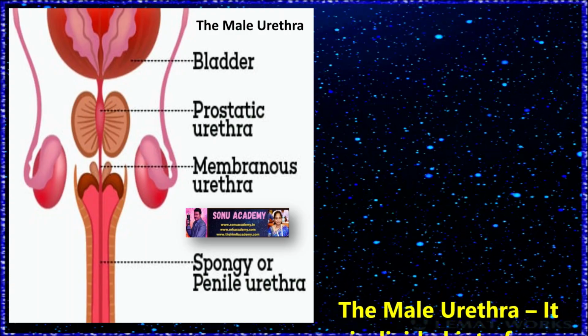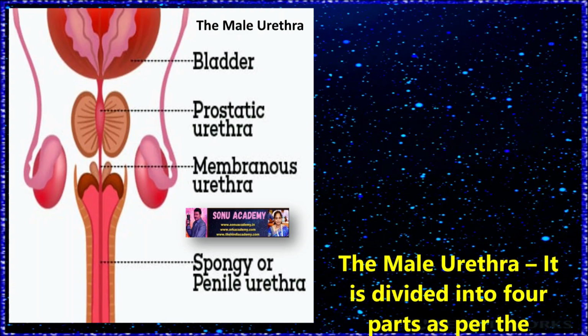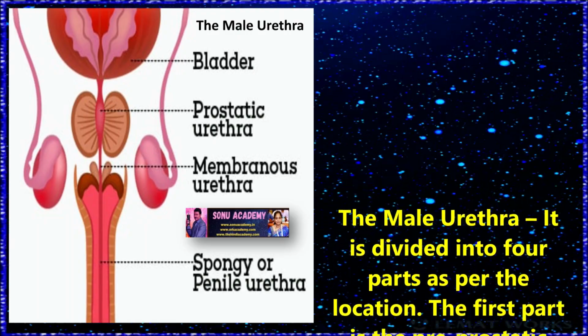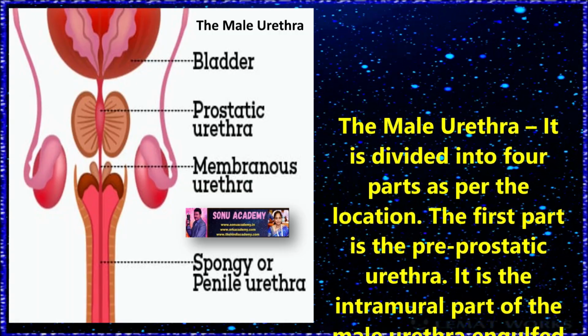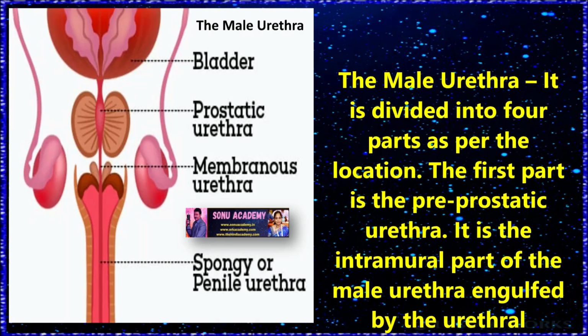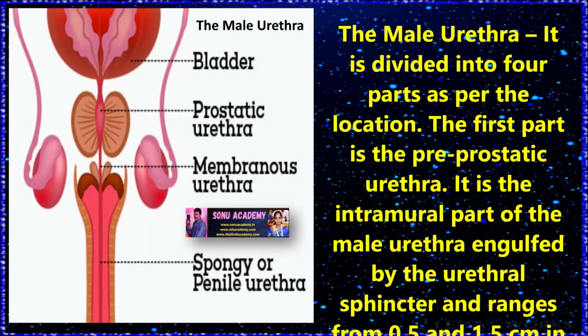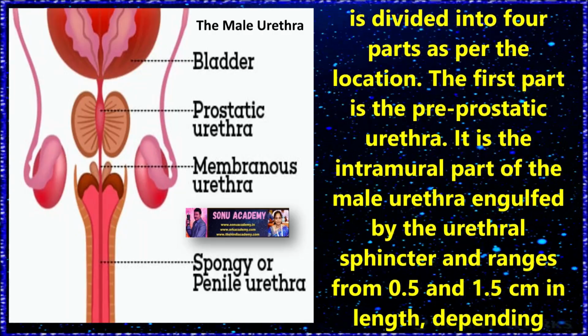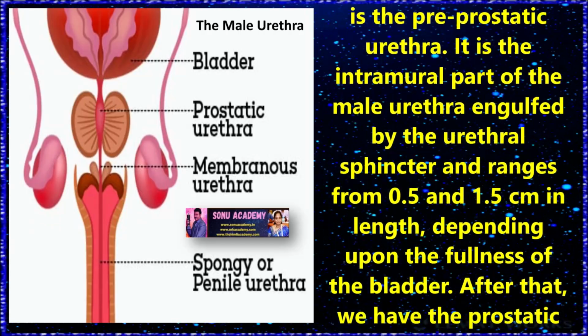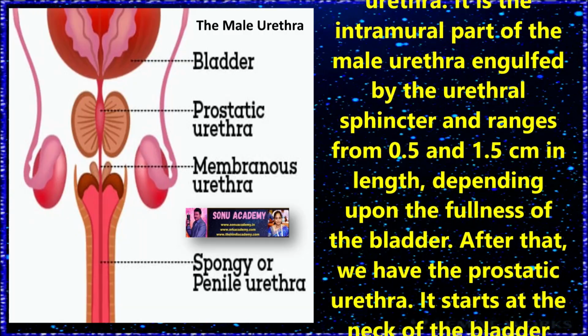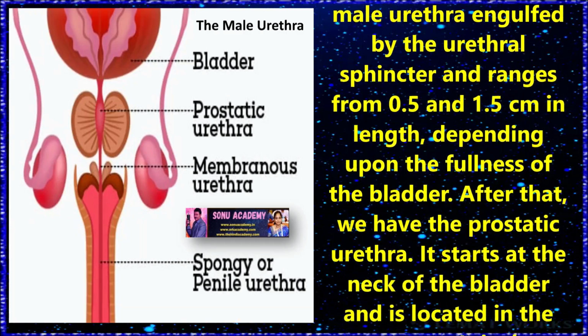Urethra anatomy. Let us discuss the male urethra. It is divided into four parts as per the location. The first part is the pre-prostatic urethra. It is the main intramural part of the male urethra, engulfed by the urethral sphincter, and ranges from 0.5 to 1.5 centimeters in length, depending upon the fullness of the bladder.